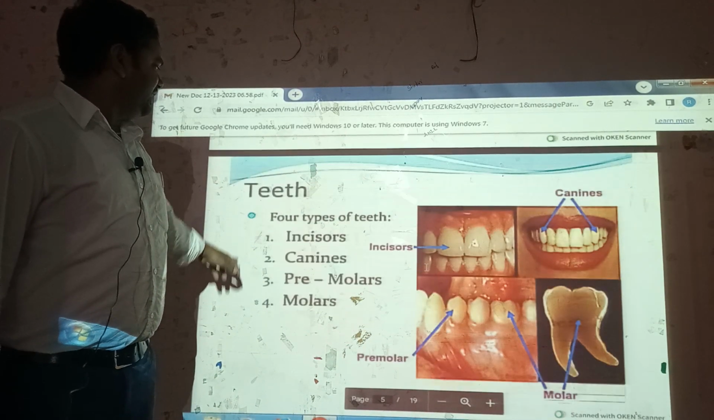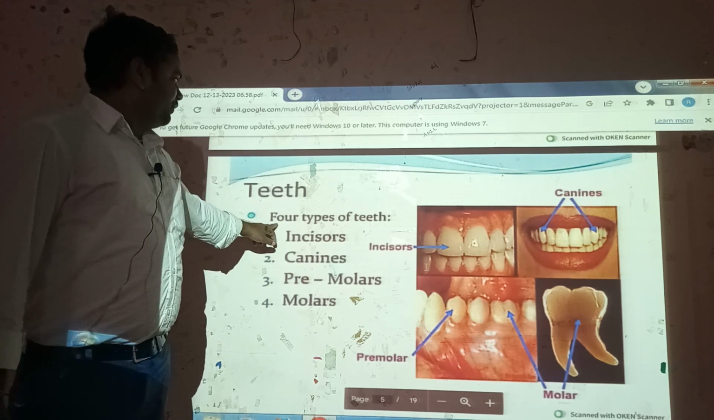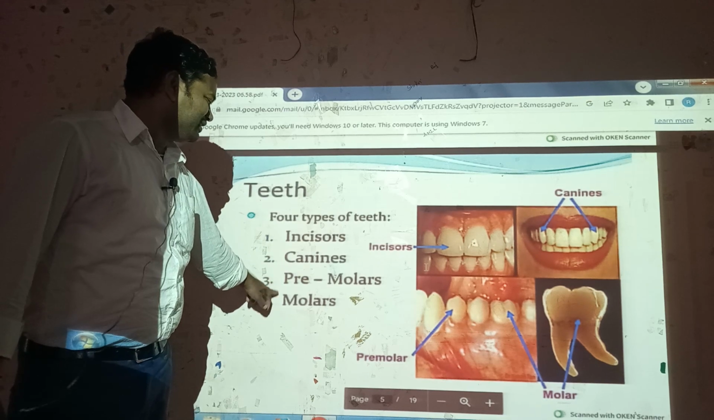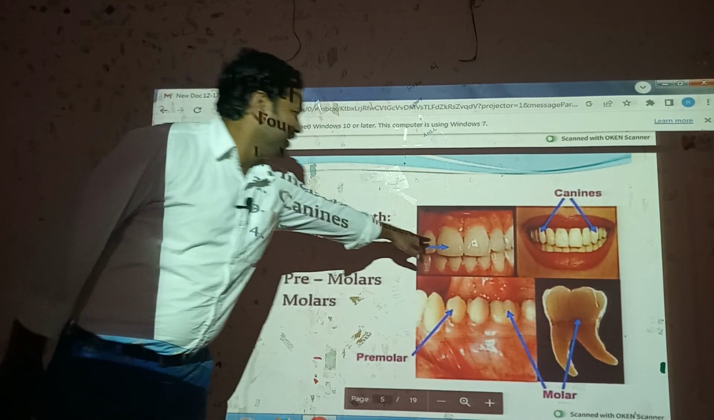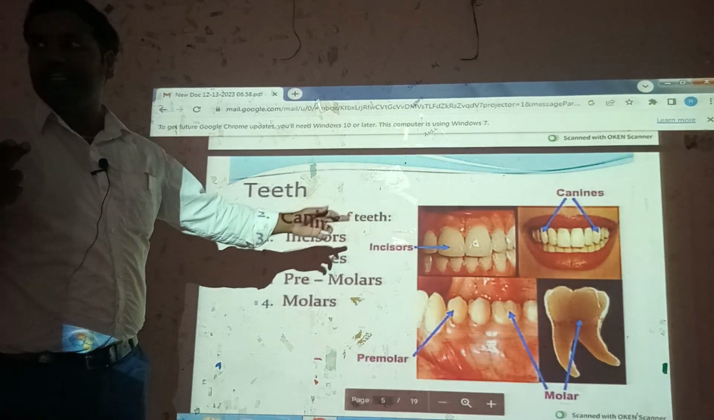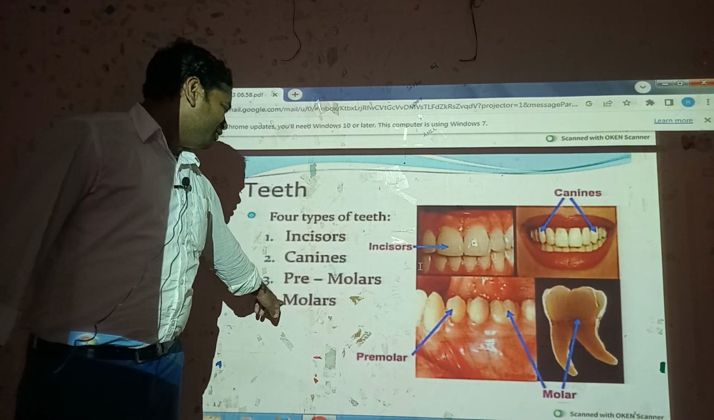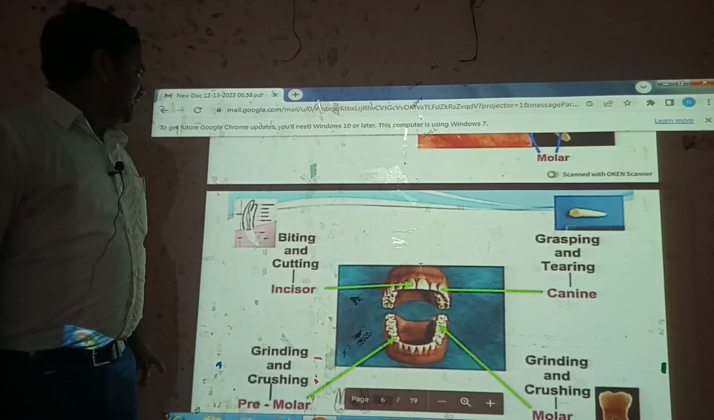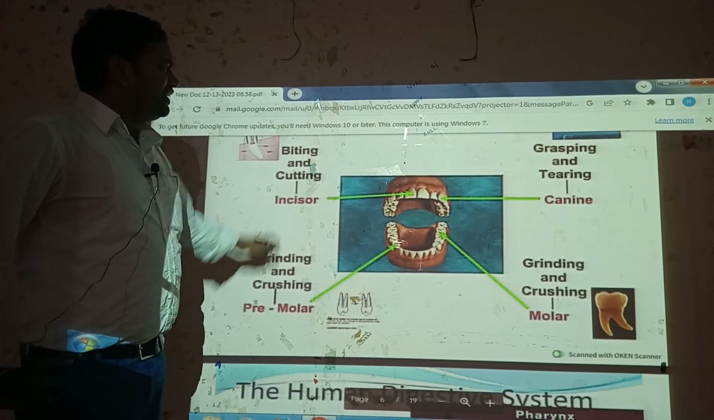And after that, teeth, the main important teeth. Four types of teeth are present: incisors, canines, premolars, molars. This one is incisors. Incisors are mainly important for cutting food material. And canines are well developed in carnivorous animals, non-vegetarian animals. Then premolars, molars. This is the common structure of the teeth. Next. And after that, the functioning of teeth.